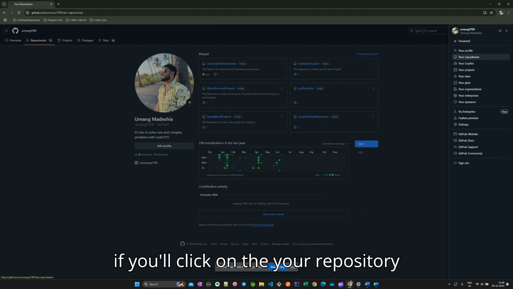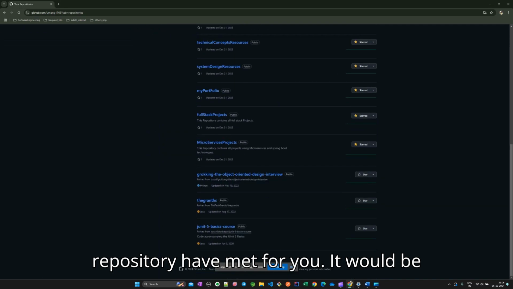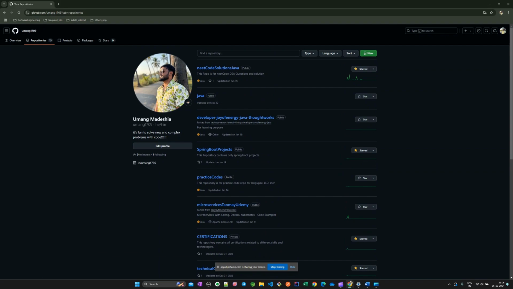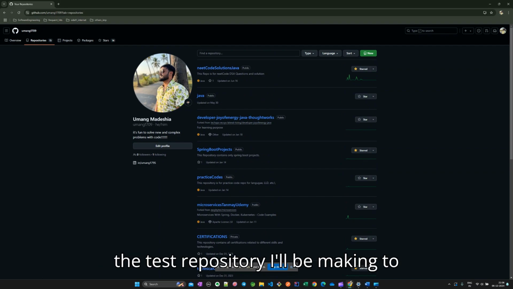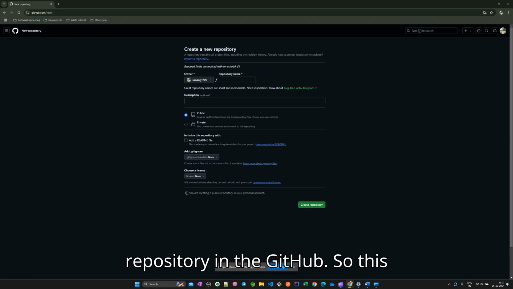So if you click on your repository page, you will see how many repositories you have made. They can be private and public both. I'll be making our first repository, the test repository, to show you how you'll be making your first repository in GitHub.